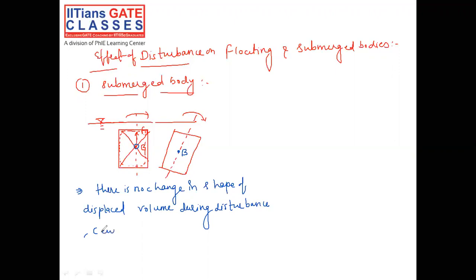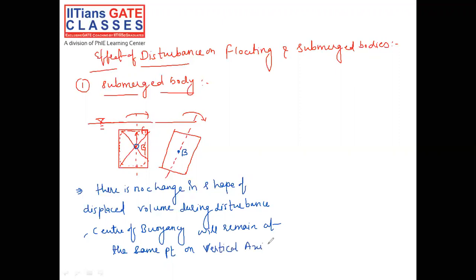So the center of buoyancy will remain at the same point on the vertical axis.